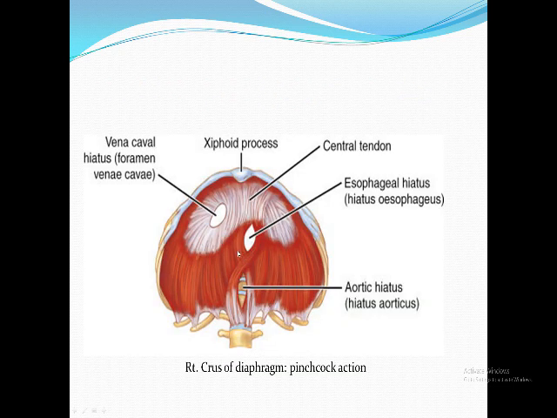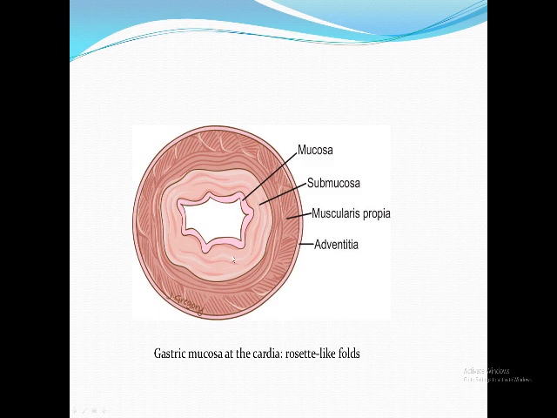If you want to see, here is the right crus of the diaphragm. Here is the opening for the esophagus. You can see these fibers act like a pinchcock. You know what a pinchcock is? Here, a clamp, in Arabic. It acts with a pinchcock action. They help to make the lower esophagus act as a high pressure zone. Also here the mucosa of the cardia is rosette-like. It is like a flower. It is not smooth. This irregularity also makes it easy to be obstructed when this muscle contracts.